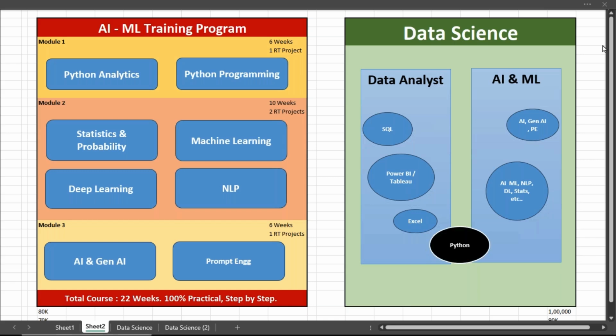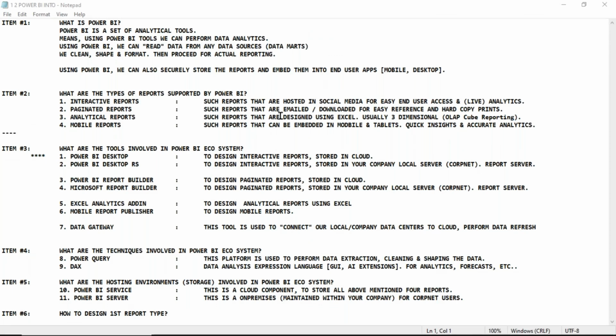With this, let's go for questions. Let's go for questions now. And before we proceed for questions, one final screen here. This is what we are learning. What is Power BI? What are the tools involved in Power BI? The techniques, hosting, and we are going to start with report design next.